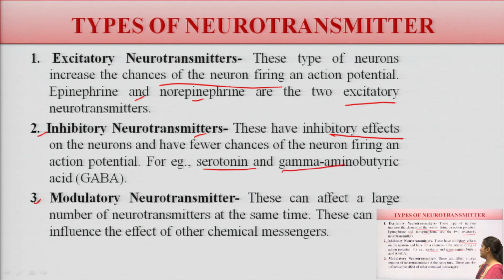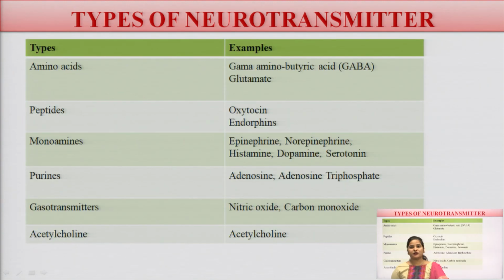Examples are serotonin and GABA, that is gamma-aminobutyric acid, and the last one is the modulatory neurotransmitters. These can affect a large number of neurons at the same time. These can influence the effect of the chemical messages. So these are the different types of neurotransmitters.